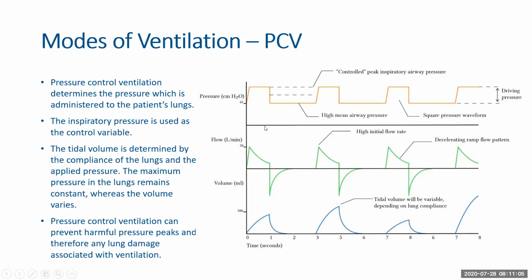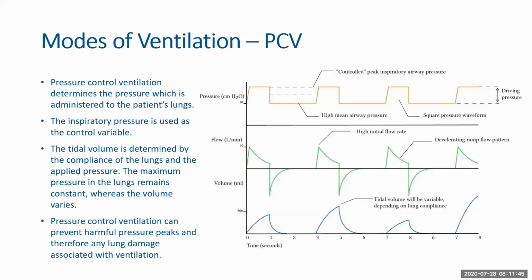And the tidal volume is determined by the compliance of the lungs and the applied pressure. The maximum pressure in the lungs remains constant, whereas the volume keeps varying. So if you see the graph of flow, there's a sudden peak that it reaches, and then it starts slowly decreasing back at the end of inspiration. Whereas in the pressure graph, you can see that there's a sudden rise of pressure, after which it remains constant throughout the breath. Whereas for volume delivery, it keeps changing. Otherwise, the pressure is remaining consistent.